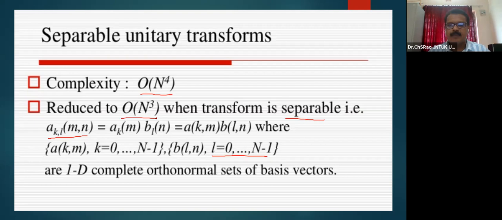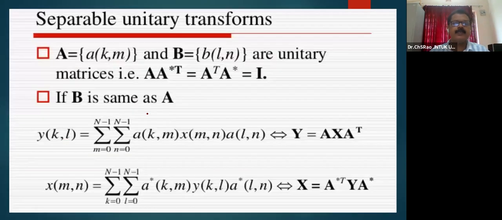So, if the unitary transformation matrix is made separable, we can reduce the computation complexity, which is again one of the needs for a transform. We need transforms for fast computation. For fast computation, not only is the unitary transformation helpful, we should also be capable of utilizing a separable transform. So with transforms which are unitary and separable, we can perform the transformation better.